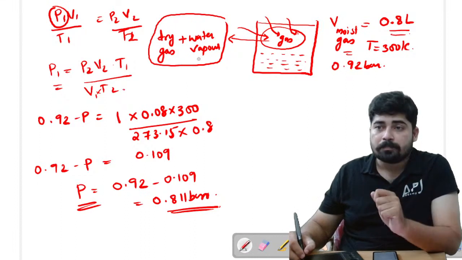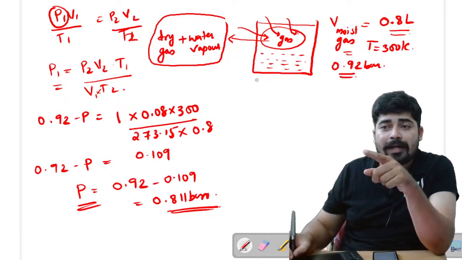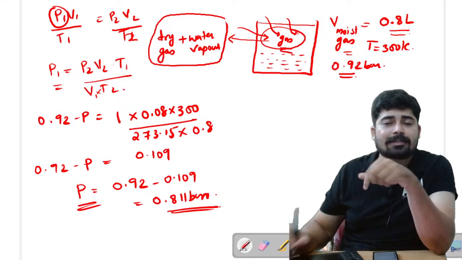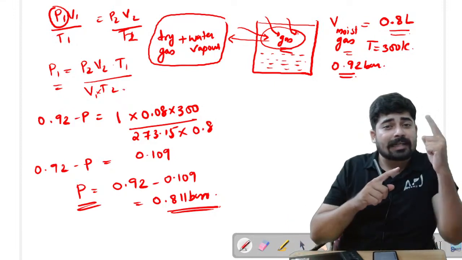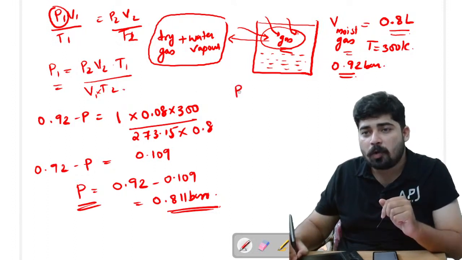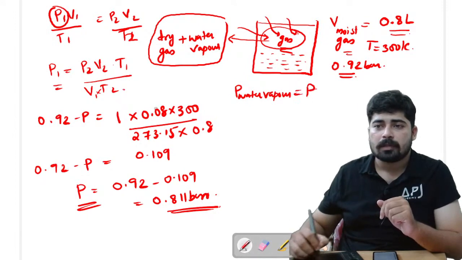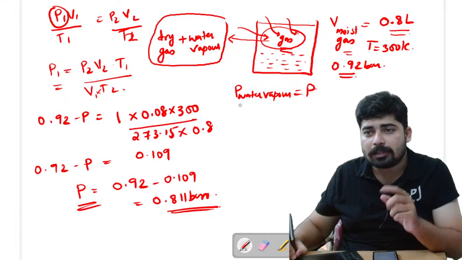See Kirtana, why is 0.92 given? This 0.92 is not the pressure of the dry gas alone. It is the pressure of the gas with the water vapor. So let's take the pressure of water vapor equal to P. So what will be the total pressure?